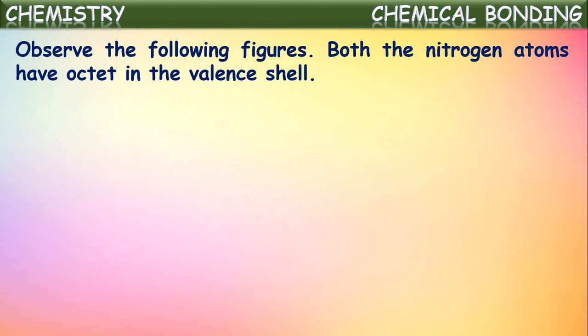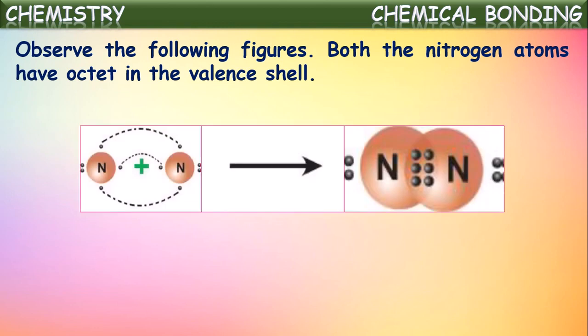Observe this figure once again for the nitrogen molecule. So in this way a triple bond is formed between 2 nitrogen atoms. These total 6 electrons belong to both the nitrogen atoms, and hence both nitrogen atoms attain octet configuration. Right?